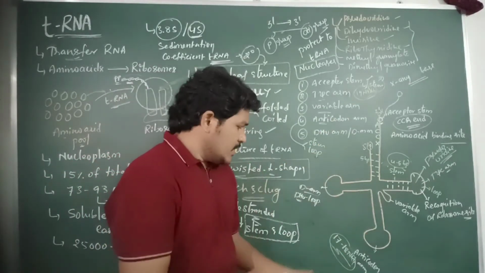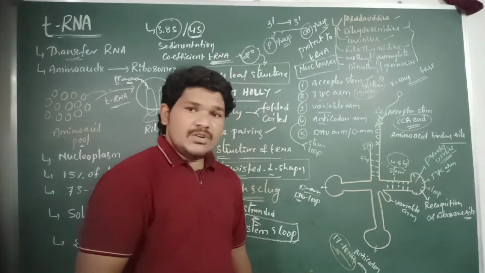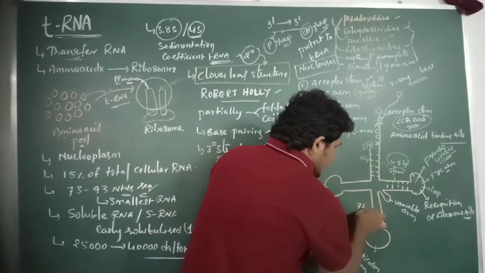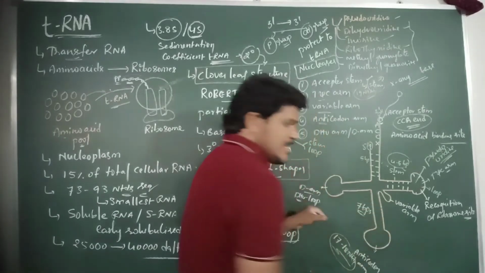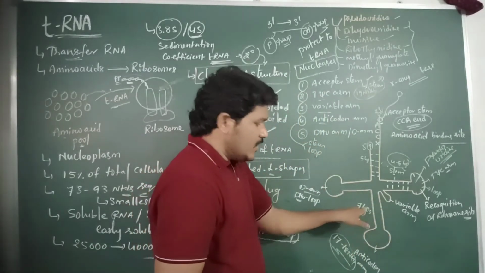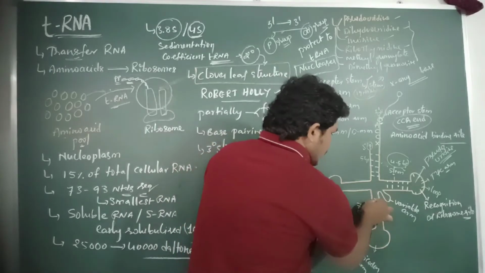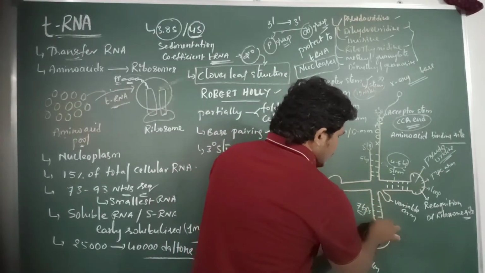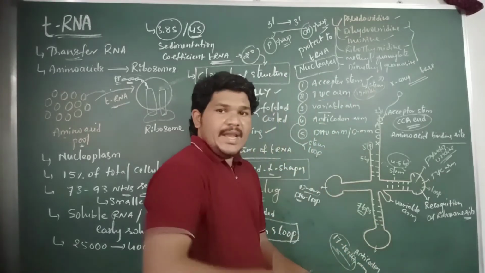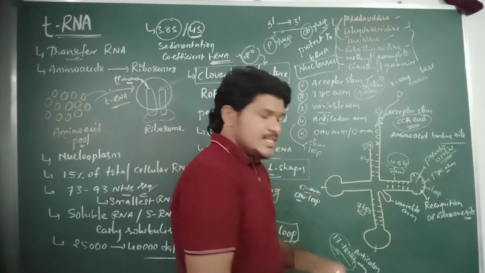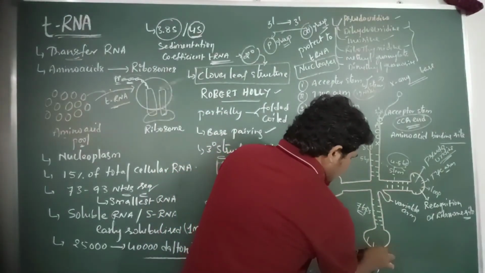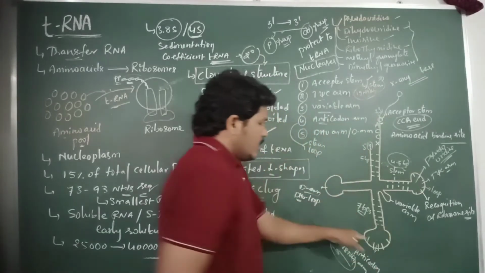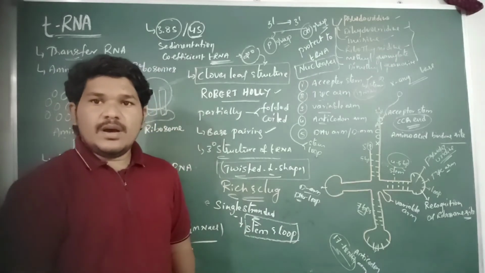Out of the 17 to 18 nucleotides, 7 base pairs are present in the stem region, and the rest of the nucleotide sequences are present in the loop of the anticodon arm.